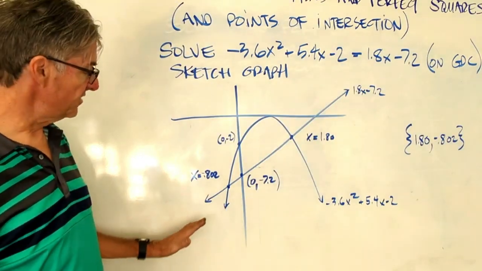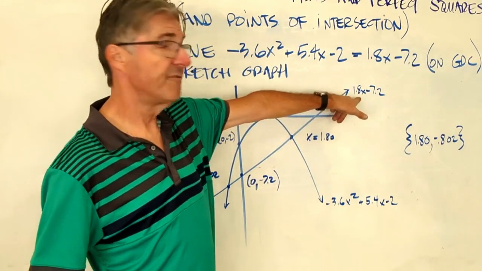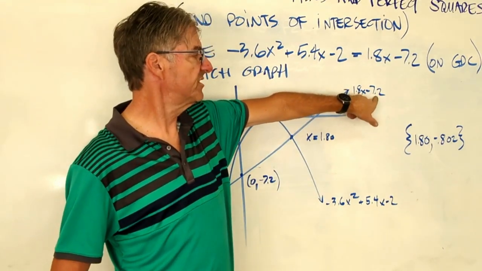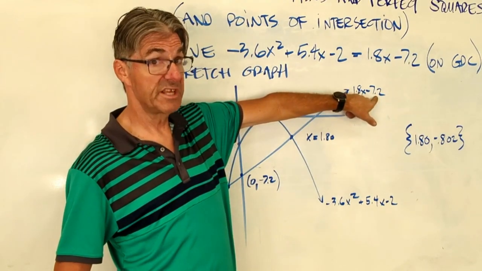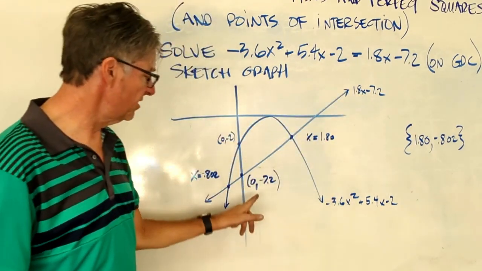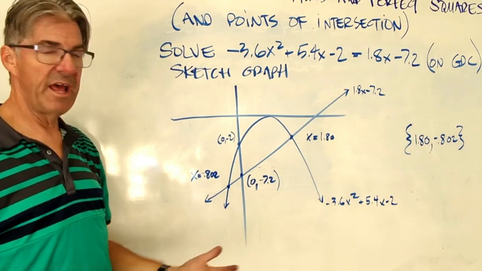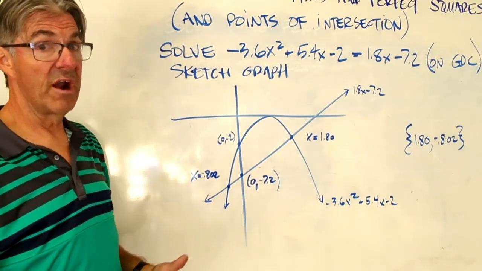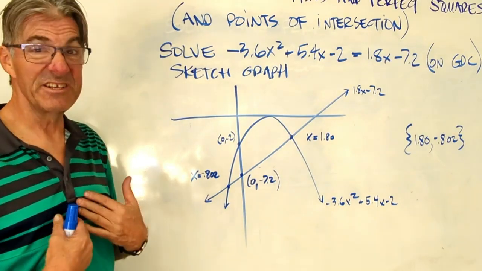Let's start with the linear function. This is my upward sloping graph for 1.8x minus 7.2. Notice how I get my y-intercept for free. That's the point here, 0 minus 7.2. So I went ahead and put that on there. Strictly speaking, this is a graph sketch, so you're not required to label every single point. I just like to be thorough.